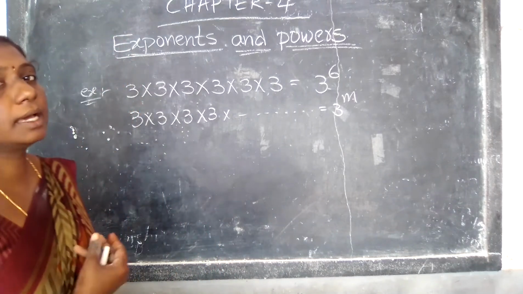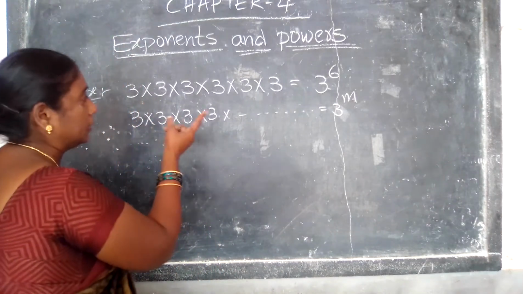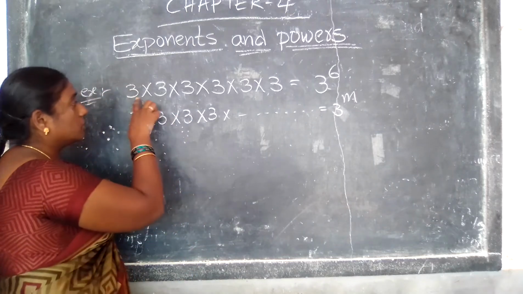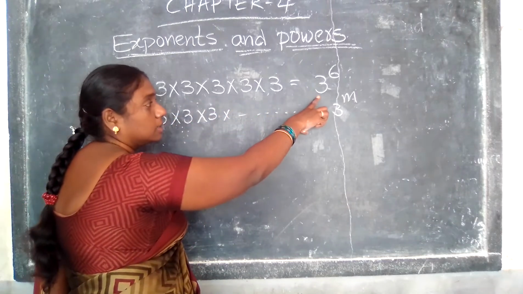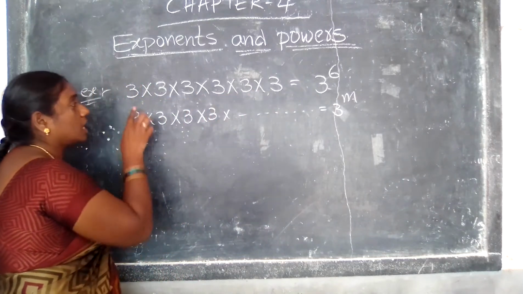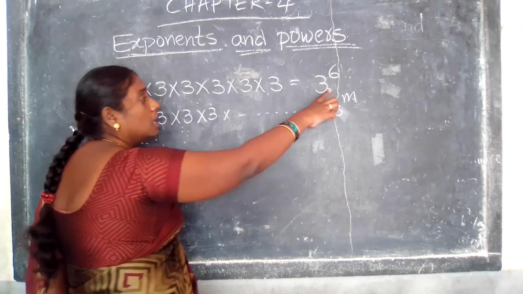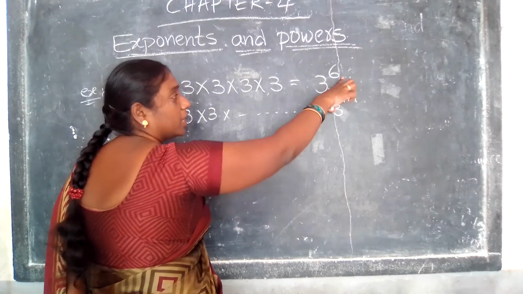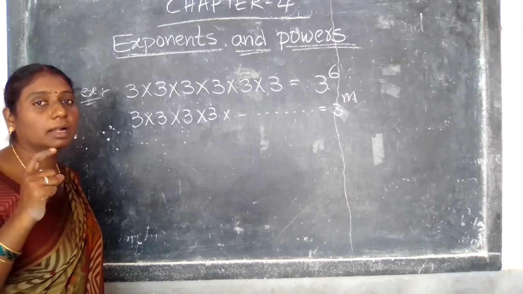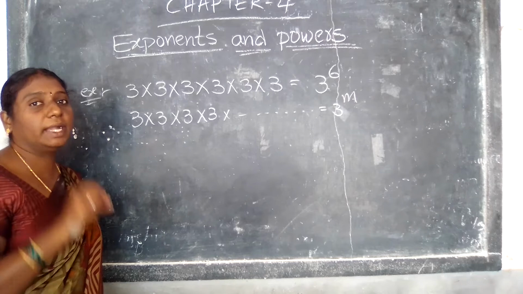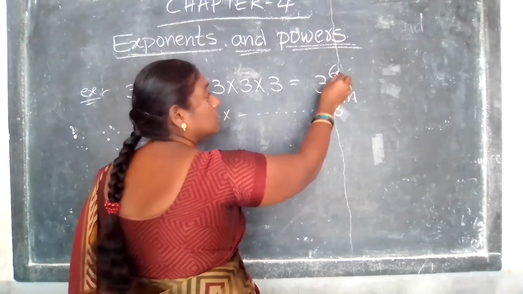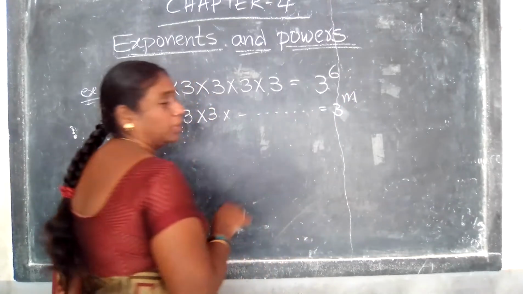Here suppose 3 into 3 into 3 into 3 into 3, how many times is it there? First of all, write down this 3 like that, and count how many times it is repeated. Check once: 1, 2, 3, 4, 5, 6. So I am writing that 6 on the top of the 3. That is called power or exponent. Here 3 is the base, and 6 is the exponent.